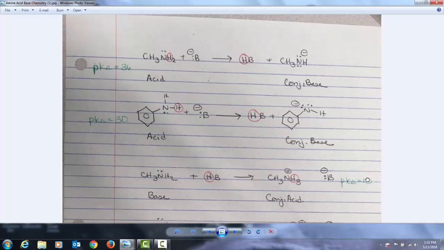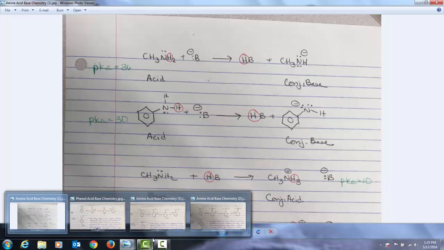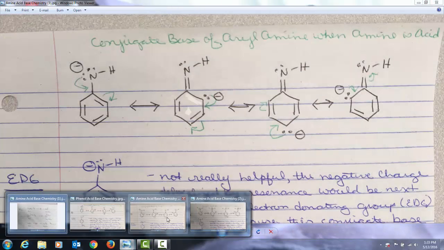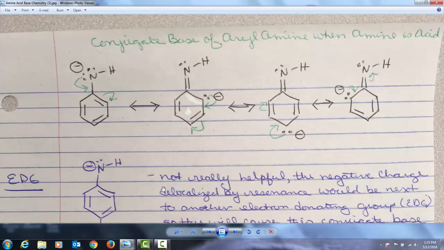Now, as we go through this discussion, I'm going to pull up a few more pages and talk about bases in terms of their conjugate acids. Okay, so this would be the conjugate base of an aryl amine when the amine is acting as the acid. So this would be the conjugate base. This would be a very strong base.